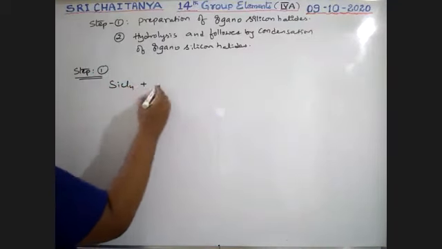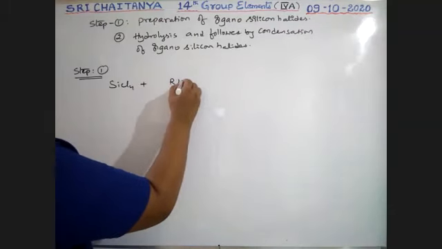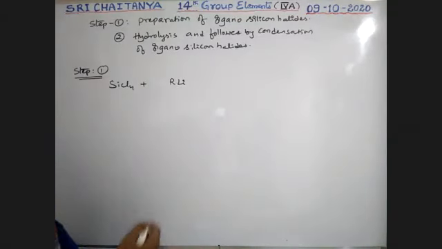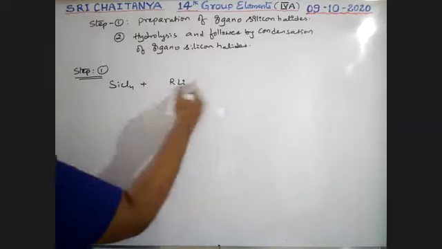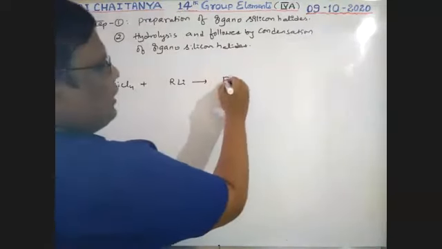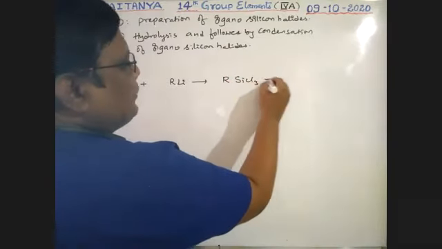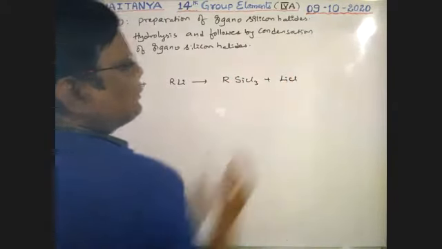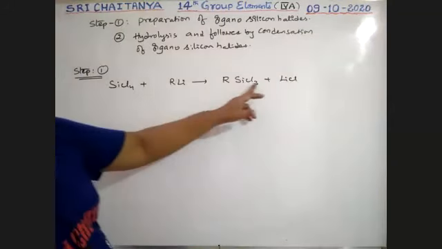When SiCl4 reacts with alkyl lithium, any alkyl lithium, one of the chlorines and lithium combine to give LiCl, and this alkyl is attached, boys. That is RSiCl3 plus lithium chloride. It is an organosilicon halide.